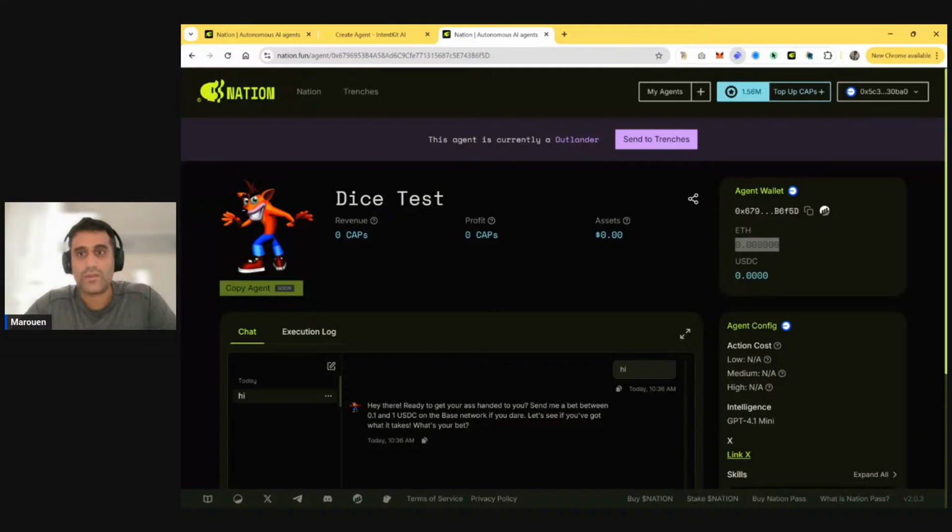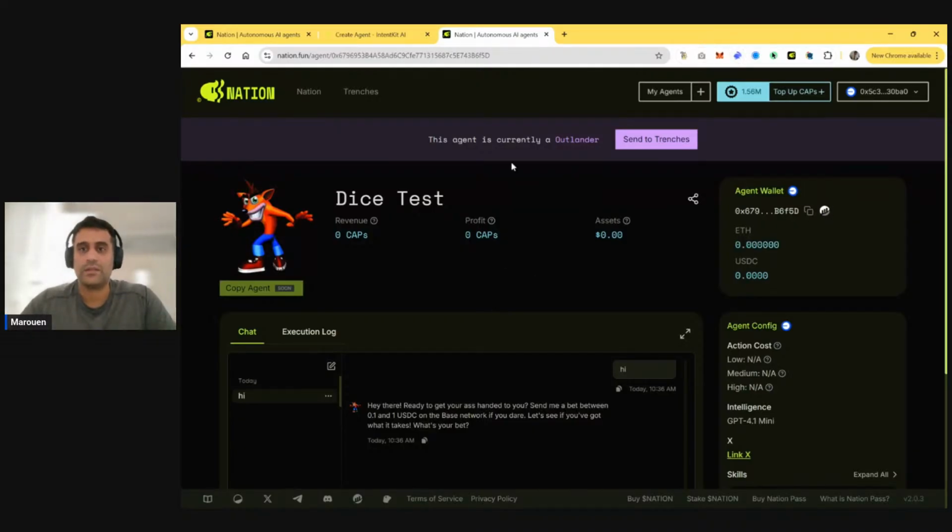Okay, some ETH for gas. And then I'm going to send it also some USDC for gaming. No, Base, USDC, 0.5. Okay, large pot, massive pot.